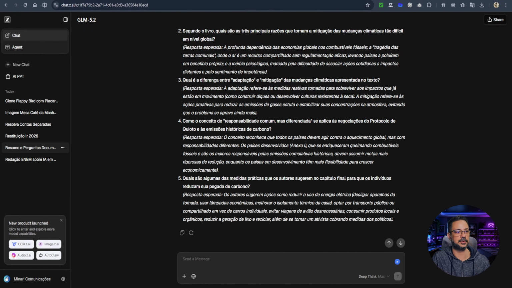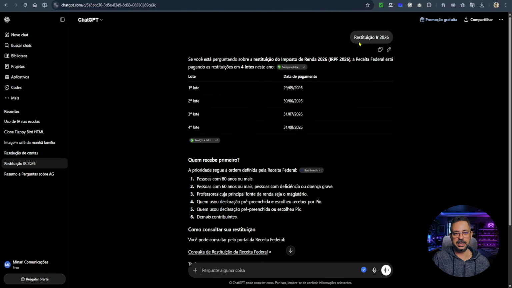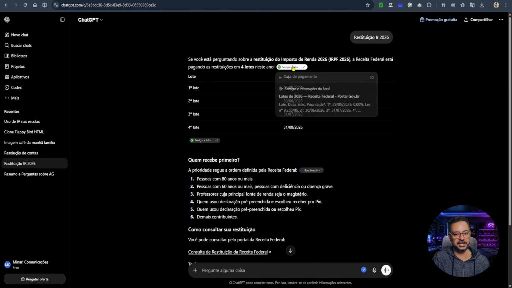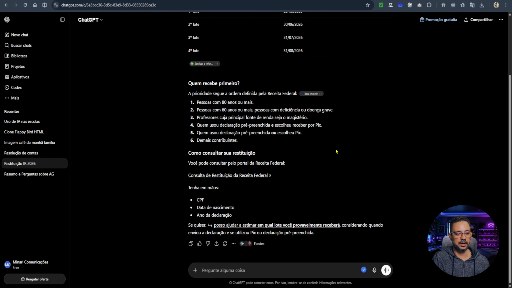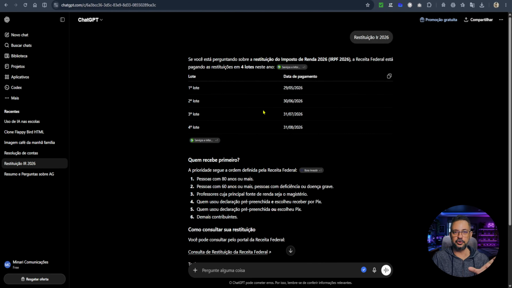Another example. Here in ChatGPT, I just entered this prompt, 2026 income tax refund. It thought for a bit, went online, searched through Brazil's services and information, and then it brought up who receives first, how to check your refund, what you need to have on hand, and so on. So, in a very straightforward way, it brought me the information I wanted.